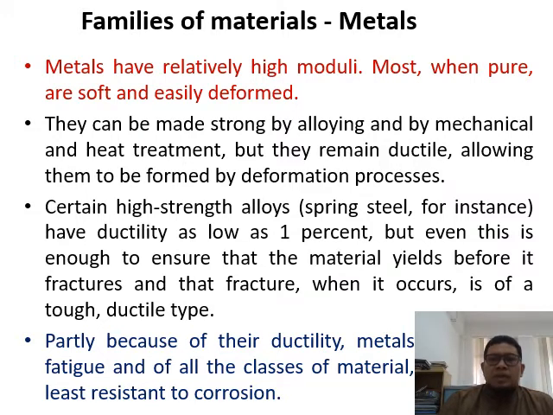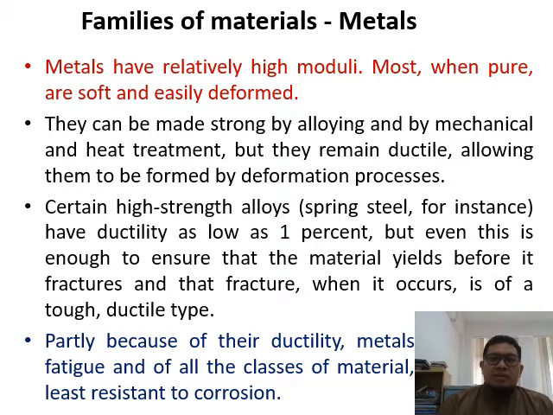So the metal itself, whenever it is very pure, almost 99.5% and above, should be considerably soft and easily deformed, as you learned in engineering materials. The atoms in the metal are equal to each other and easily moved because there is not much resistance.